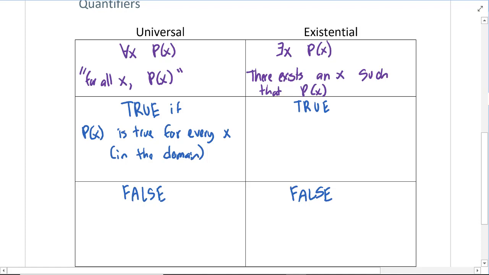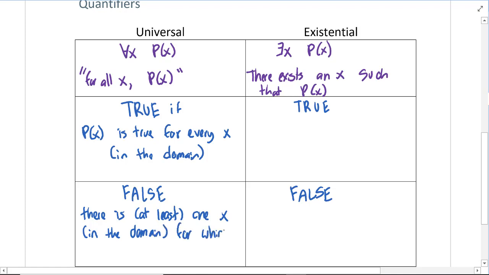And it would be false if there is even one value of X in the domain for which P of X is false. So it's false if there is at least one, but it only takes one X in the domain, of course, in the domain for which P of X is false.